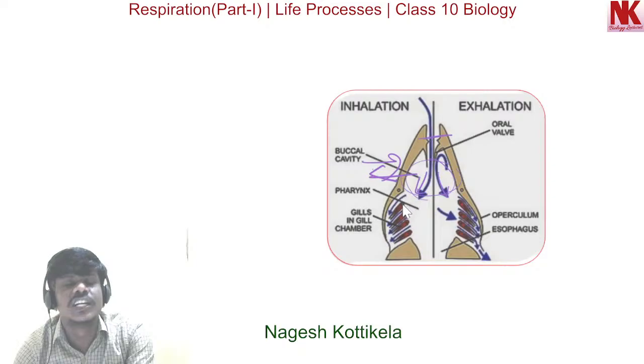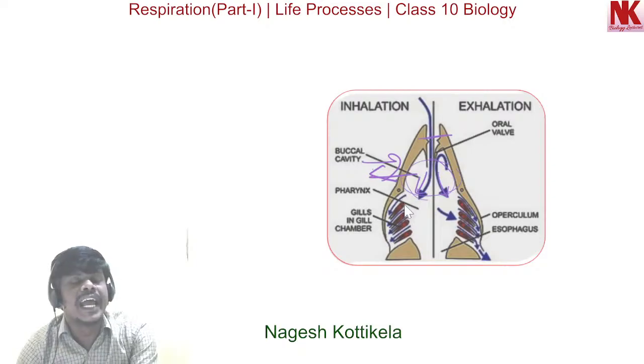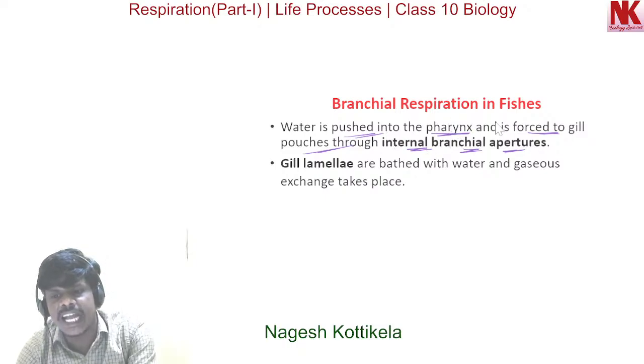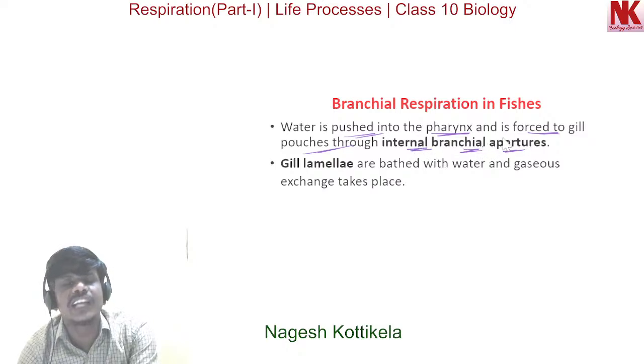In these gills, the gills absorb oxygen present in water. Water is pushed into the pharynx, and from there it is forced to the gill pouches through internal branchial apertures.